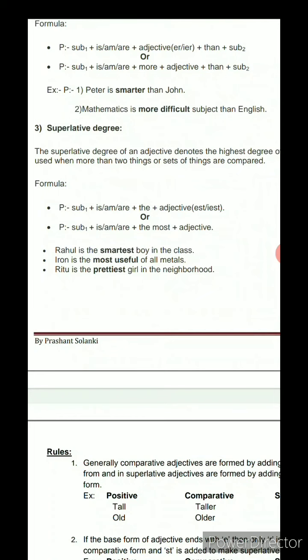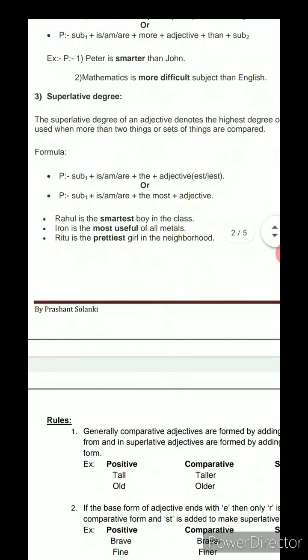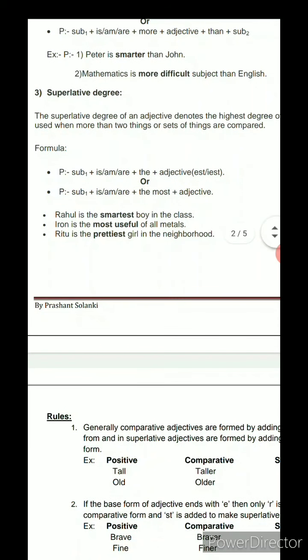Iron is the most useful of all metals. Here useful is a double syllabic word, and that is why we use the most. So in a double syllabic word, more and most are used. We will learn about that in the rules. And Ritu is the prettiest girl in the neighborhood. Here prettiest is the adjective plus iest, and its formula is as we learned.